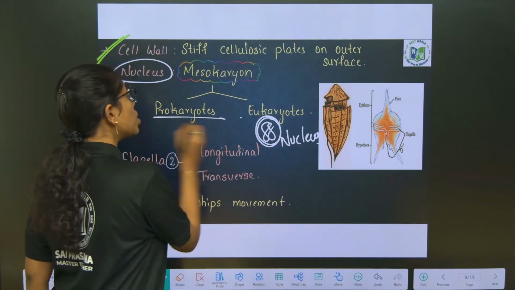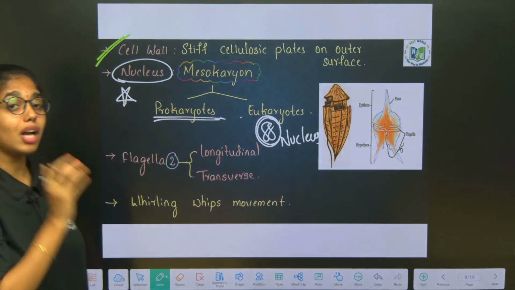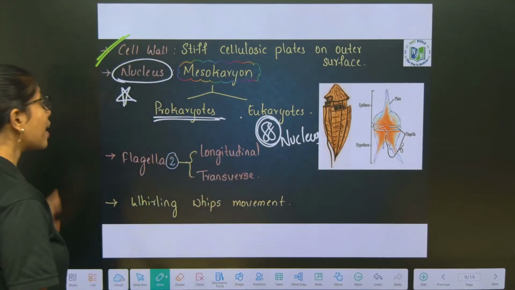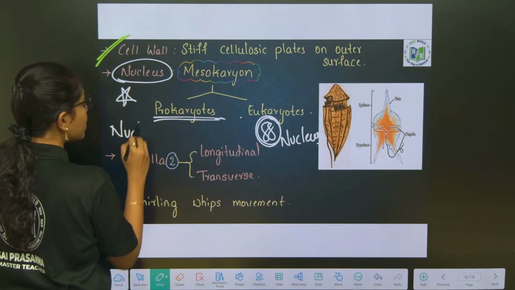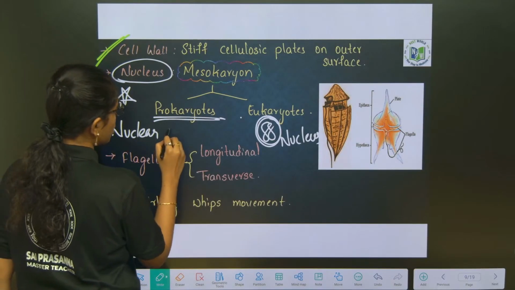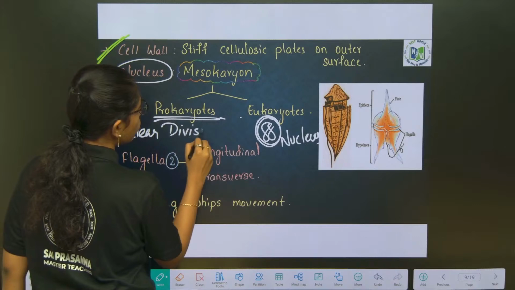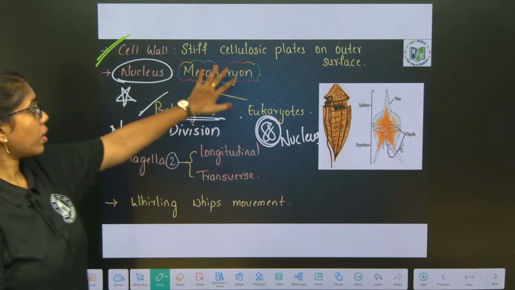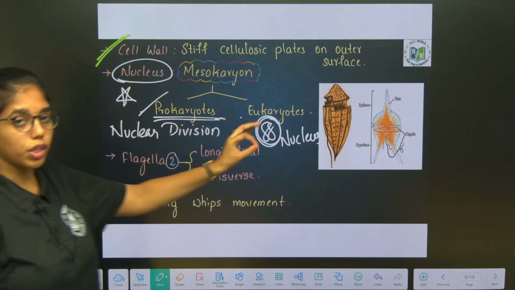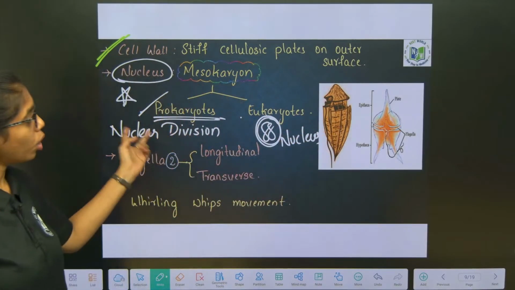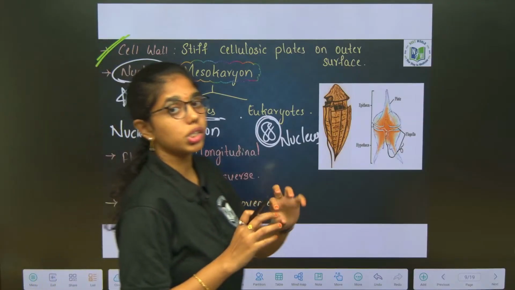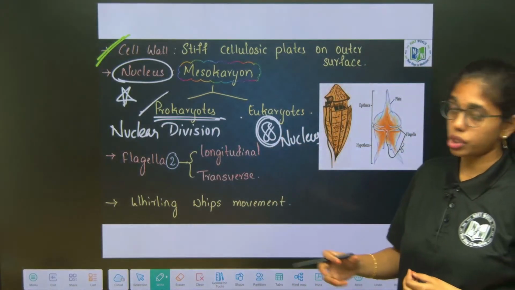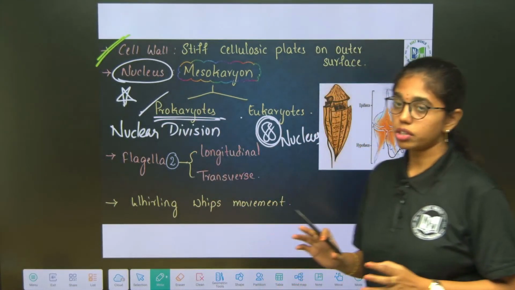But the division of the chromosomes is not as evident as it is in eukaryotes. Nuclear division shows most of its similarity with what, Nana? Prokaryotes. Clear, right? Mesokaryon is a characteristic feature of dinoflagellates. The nucleus features are similar to the eukaryotic nucleus, and the pattern of division is similar to that of prokaryotes. Clear, right, ma?